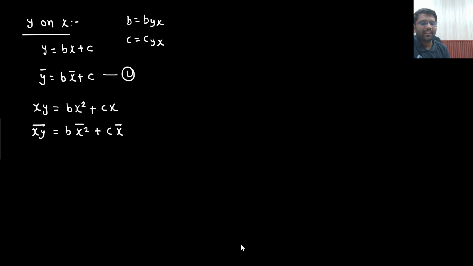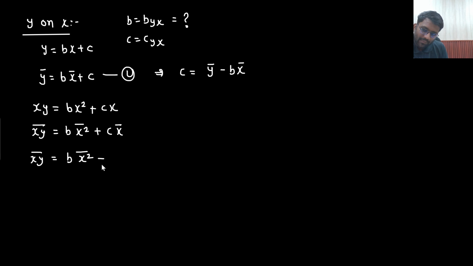First, I am interested in finding the value of b. That means I need to replace c. From here, the value of c is y bar minus b x bar. So x y whole bar equals b x square bar plus, in place of c, y bar minus b x bar, multiplied with x bar.